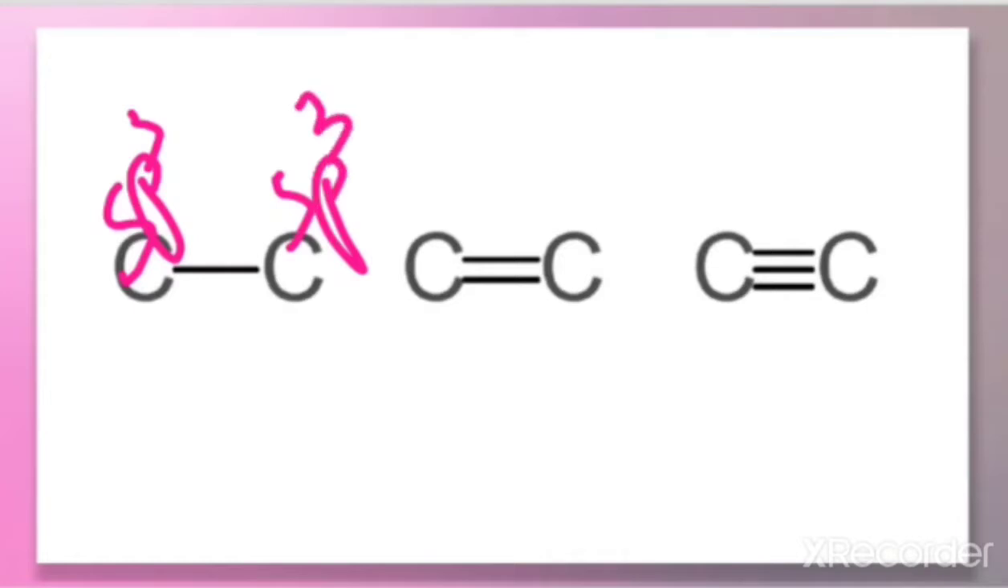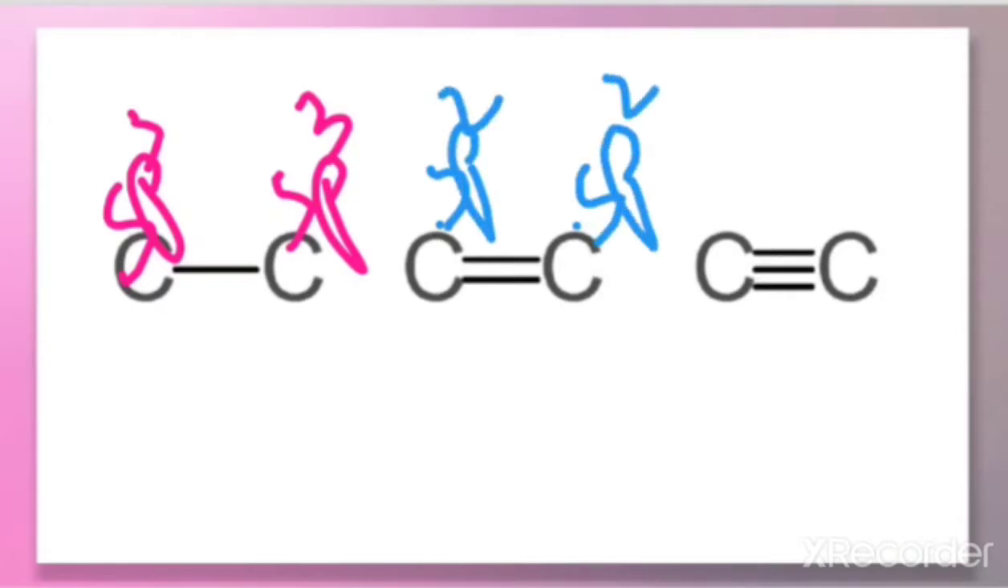But in the second case, here a double bond is present between the two carbon atoms. Then this carbon is sp2 hybridized, and this is also sp2. So whenever the carbon is double bonded, that means that carbon must be sp2 hybridized. What about the third case? In this case, this carbon atom is bonded by a triple bond. That means this carbon is sp hybridized.